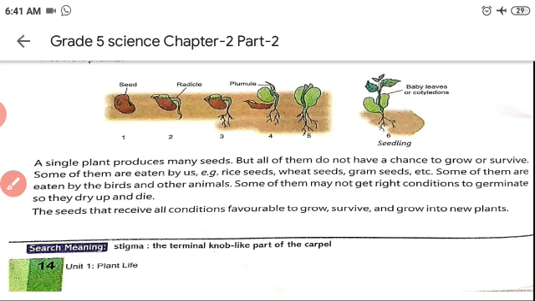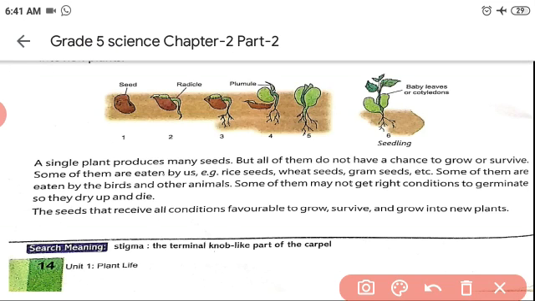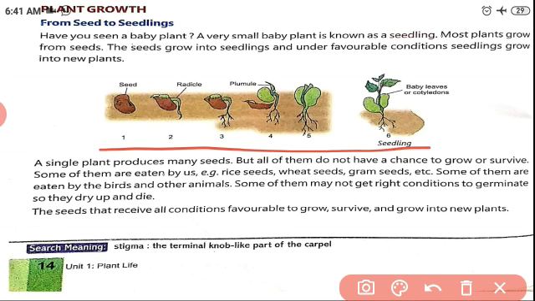Okay, children, I hope you understood. Now we are entering into today's session: plant growth. With the help of this diagram, you can easily understand. Children, have you seen a baby plant? What is a baby plant? A very small baby plant is known as a seedling.